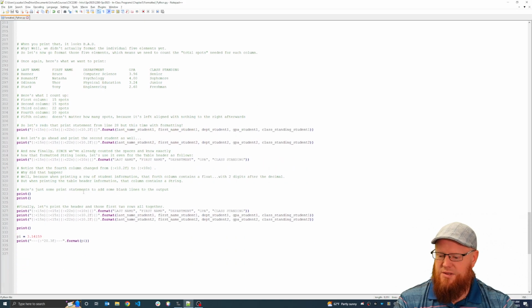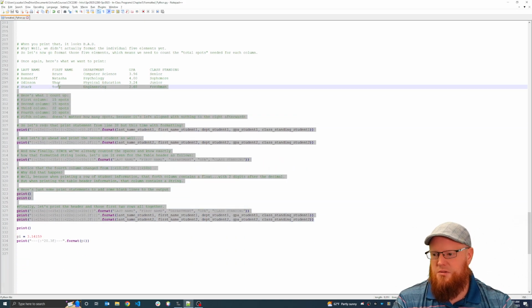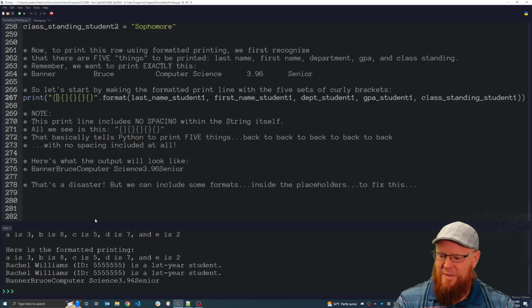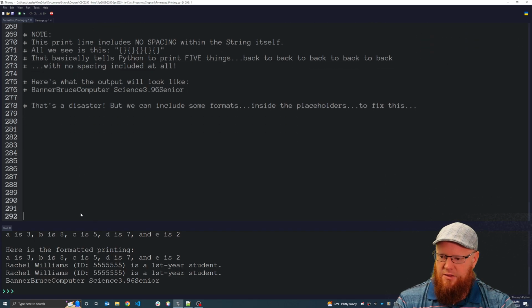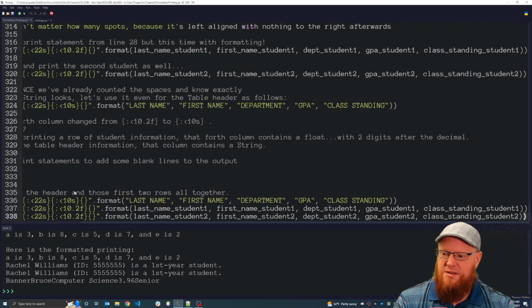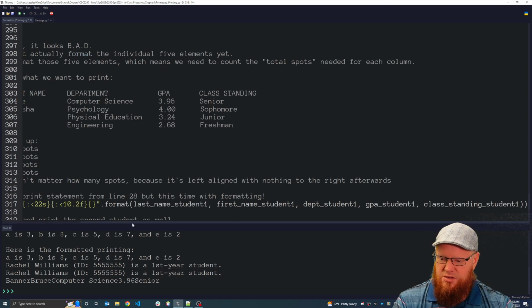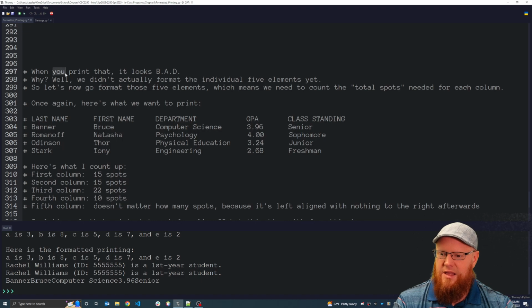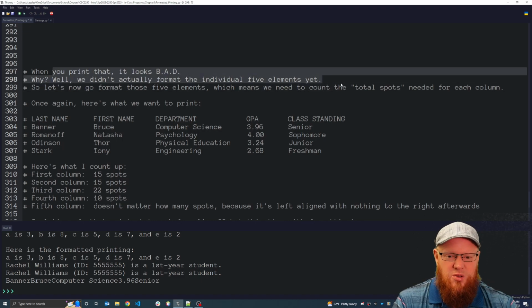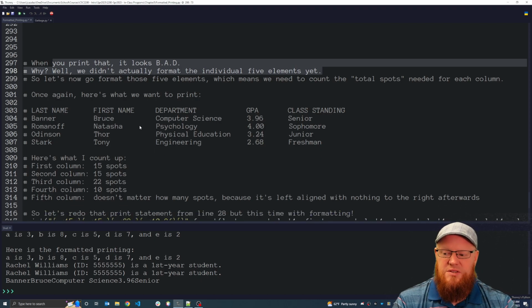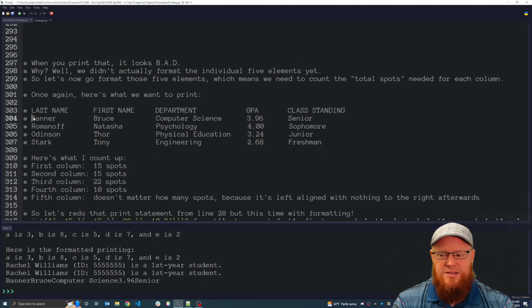So let me come grab this second to last section maybe. So once again, that's a disaster. Everything's printed back to back to back. We start by simply saying that it looks bad, because again, we haven't used formatting yet. So now we want to use formatting. Well, the first step of using formatting is we want to ask ourselves about this first column, how many spaces does this first column really make up?